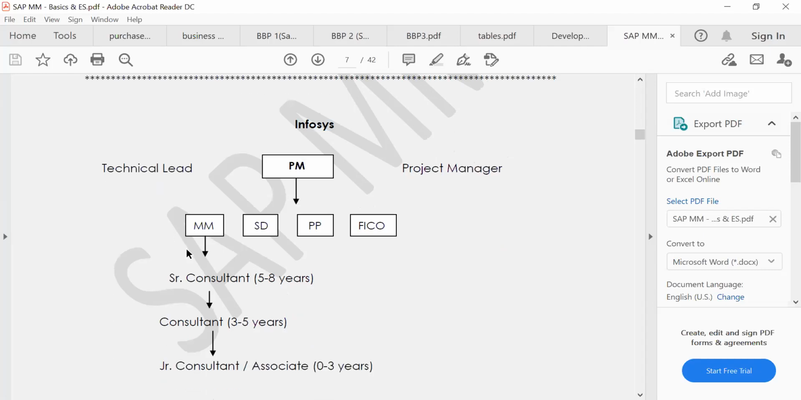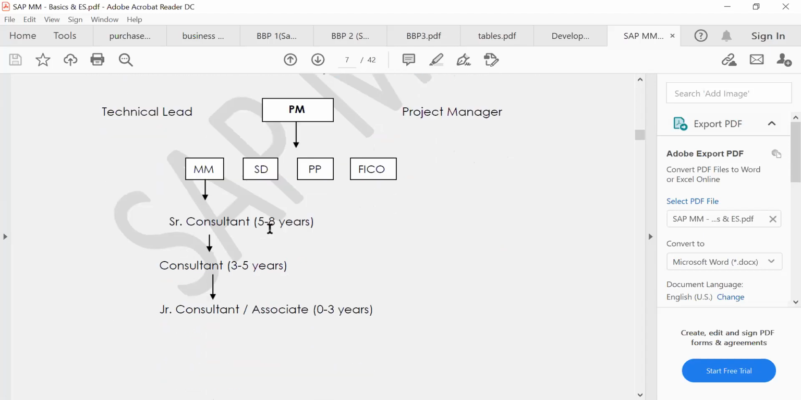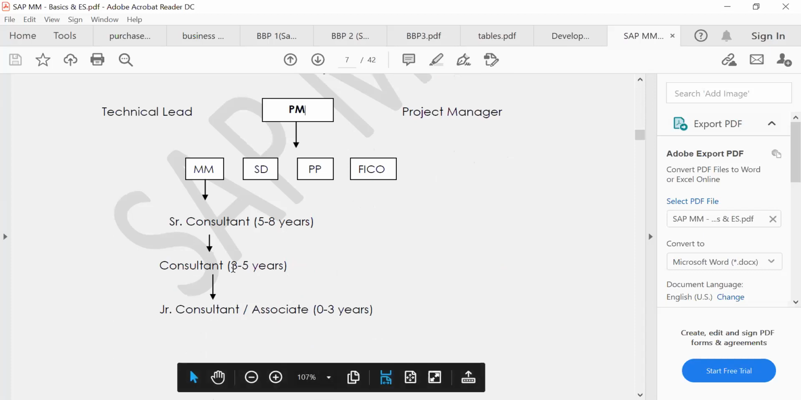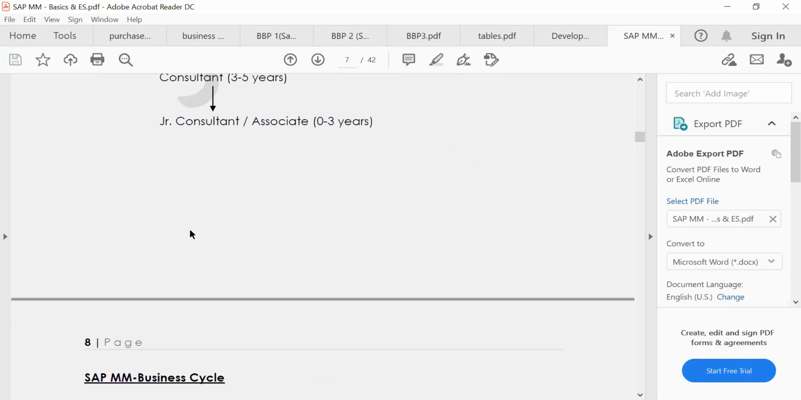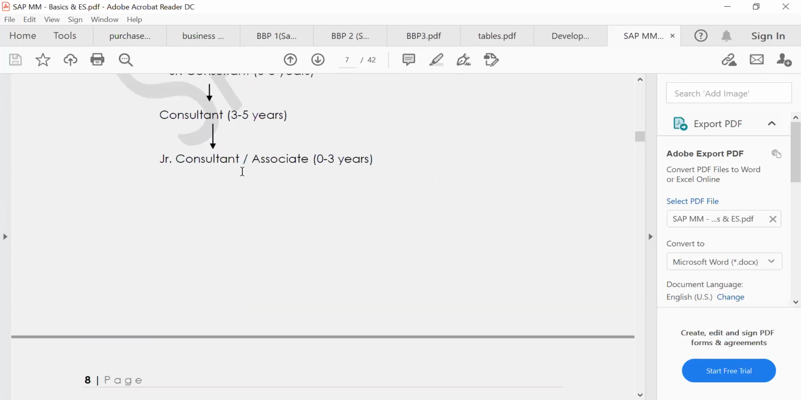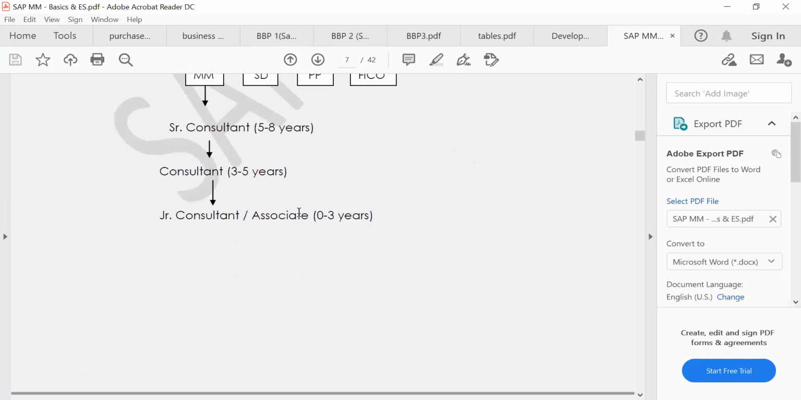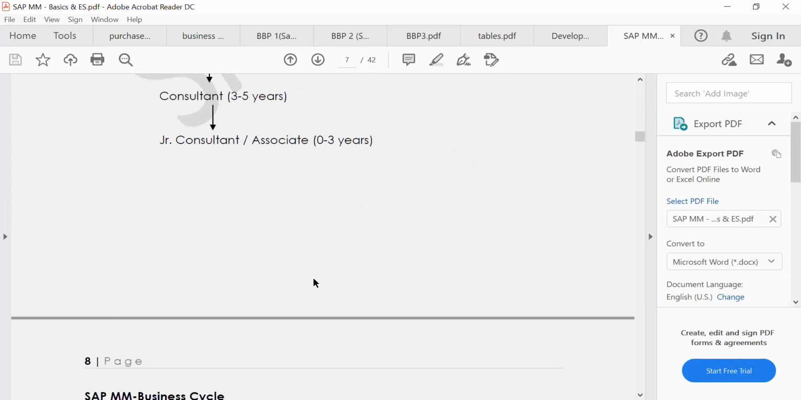So for an MM consultant, the hierarchy will be like this: senior consultant, you can call them team lead also, and then consultants and junior consultants. 0 to 3 years of experience, 3 to 5 consultant, senior consultant 5 to 8 years. Above 4 years, usually they will treat you as a senior consultant only. That's why, if you want to show experience, you can show below 4 years. Up to 3.5 to 4 years you can show.